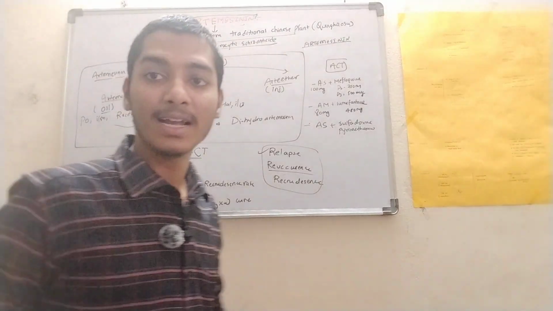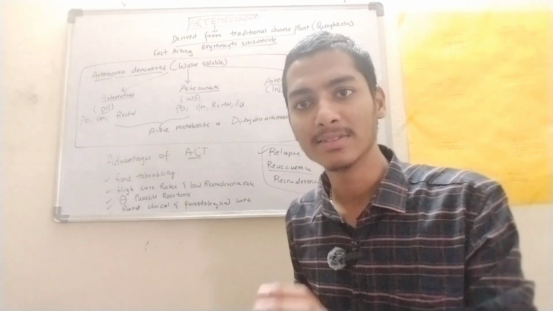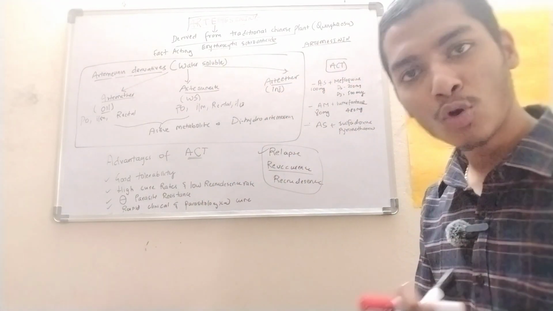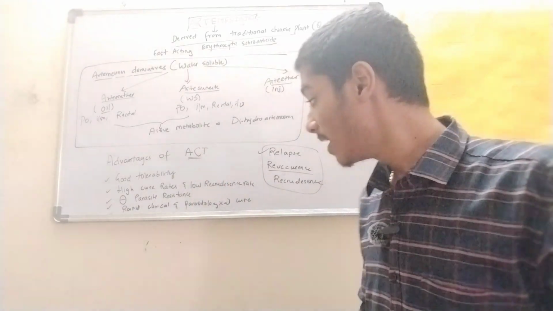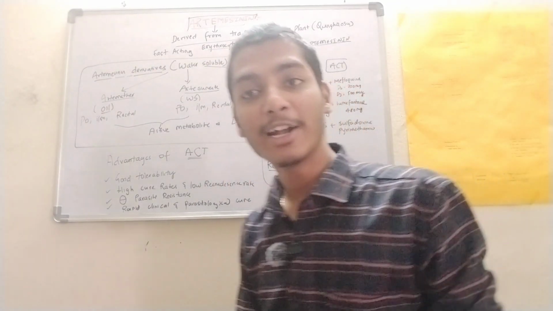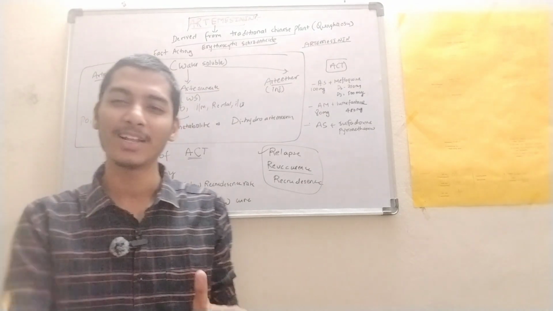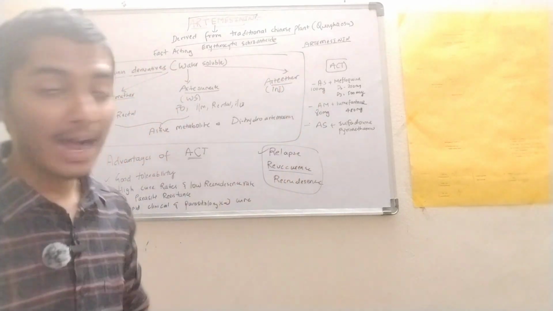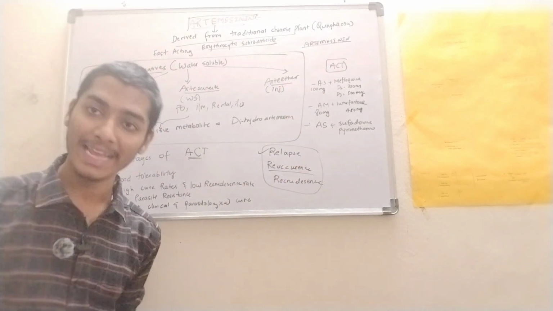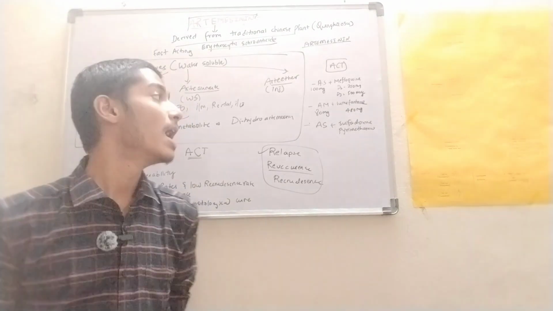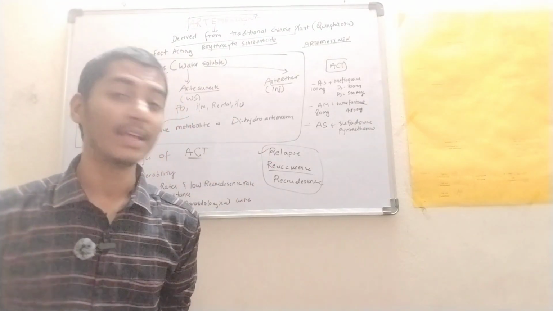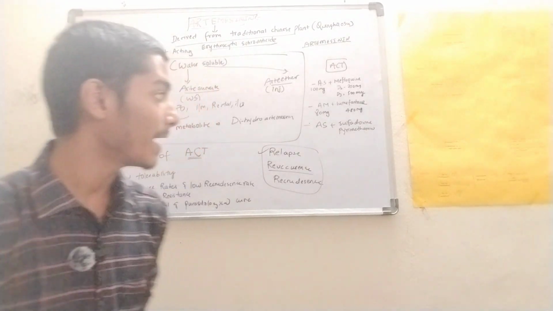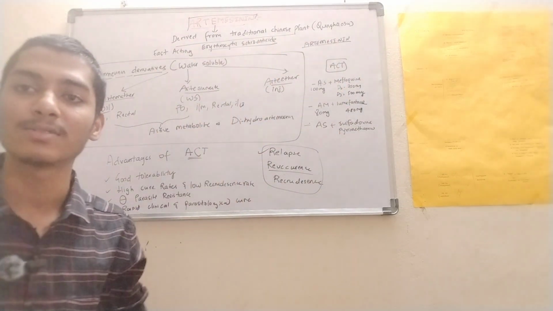Then we have inhibition of parasite resistance. If you give only artemisinin, there is a high chance of developing resistance, right? But if you give this combination therapy, there is a low chance of resistance. Then we have rapid clinical and parasitological cure. What are the different ACTs which we have? That is artesunate 100 milligrams with mefloquine, day 2 750 milligrams and day 3 500 milligrams; artemether 80 milligrams with lumefantrine 480 milligrams; and then artesunate with sulfadoxine-pyrimethamine. So these are the different ACTs which we have.